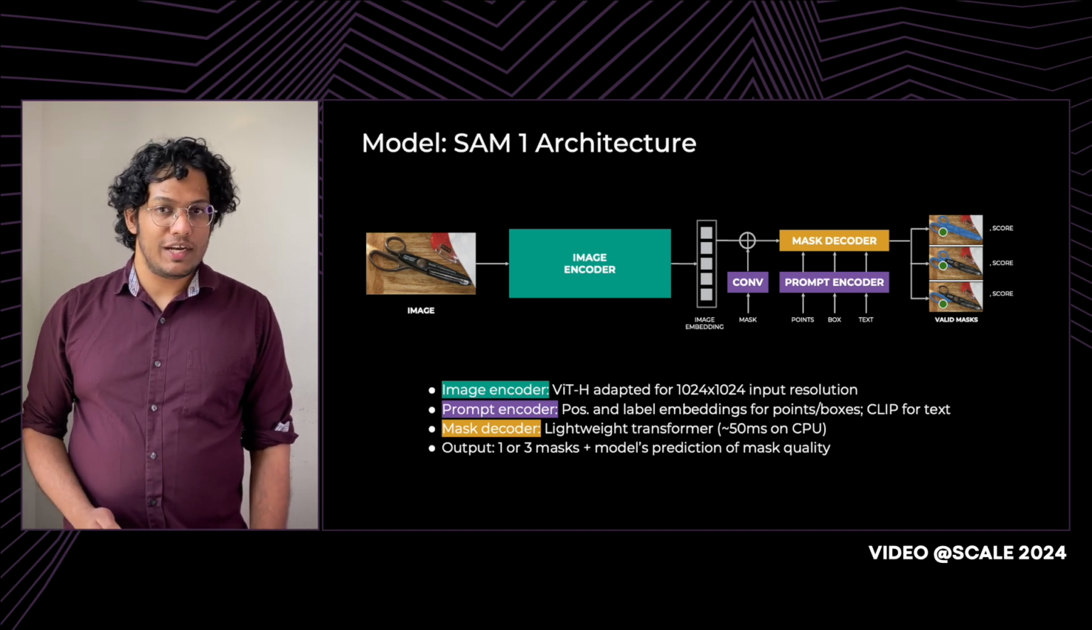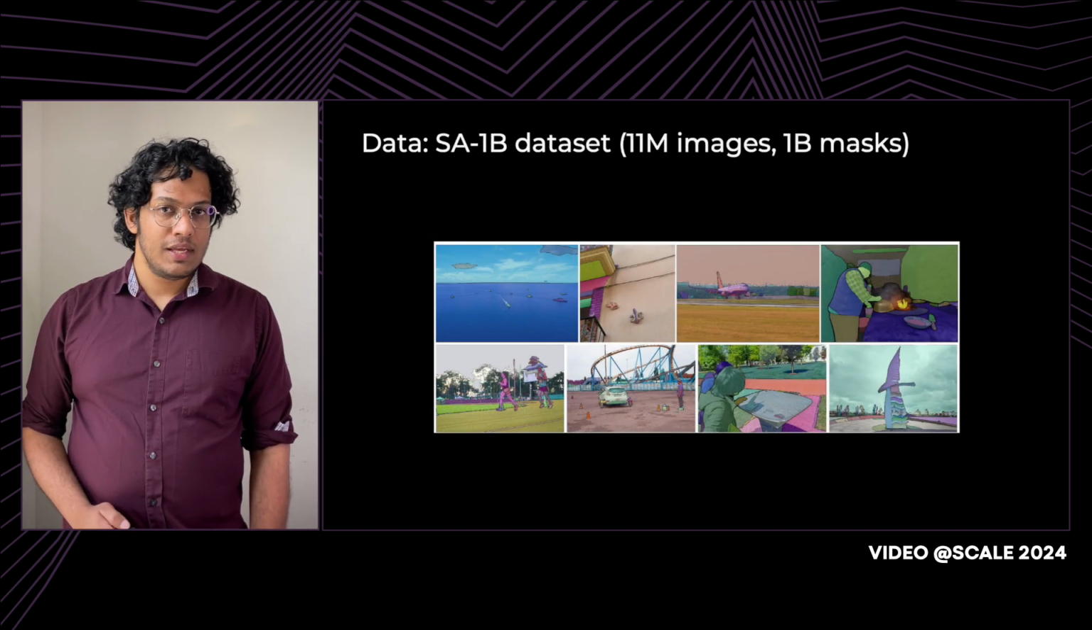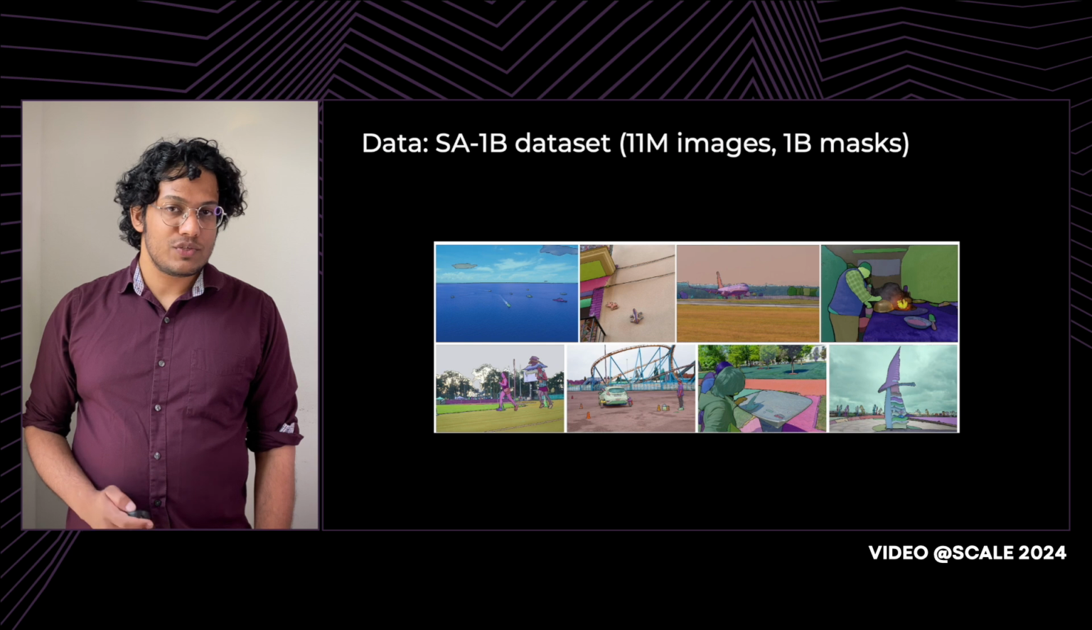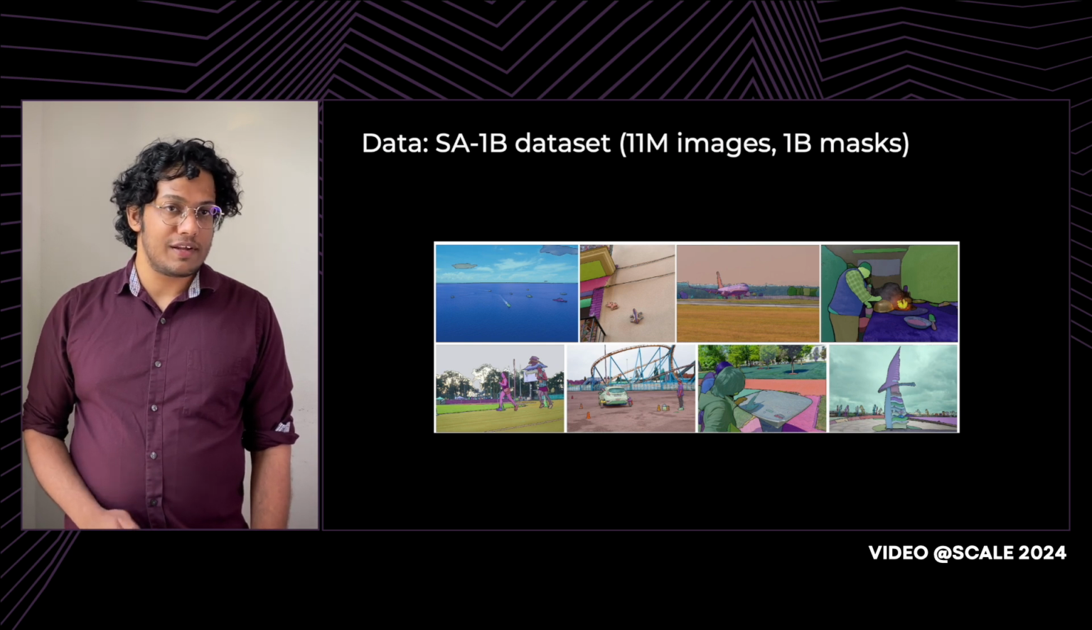Next, we'll talk about the data the model was trained on. SAM1 was trained on the SA1B dataset, which was the largest image segmentation dataset released to that date. It has over 1 billion masks on 11 million high-resolution images with high coverage over many domains and objects.